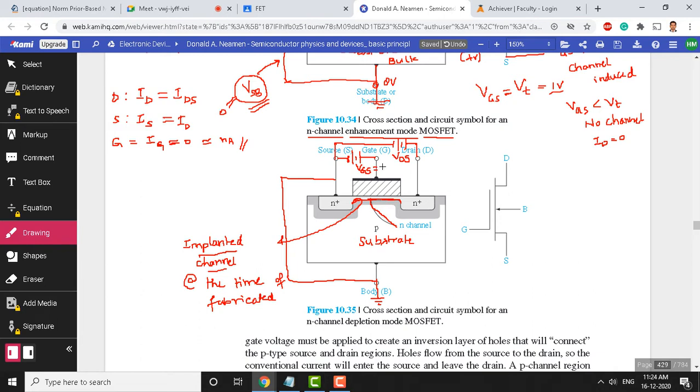Now what I will do is make this gate to source voltage 0. Just think about this: gate to source voltage is 0, and I apply VDS of say 2 volts. Do you get any current here? I just want to know whether ID is 0 or not.